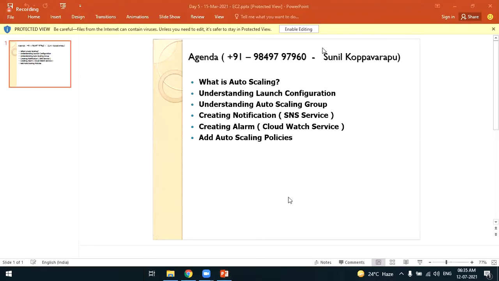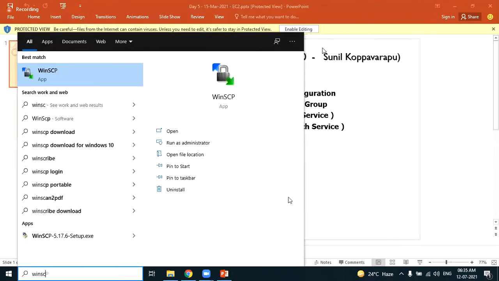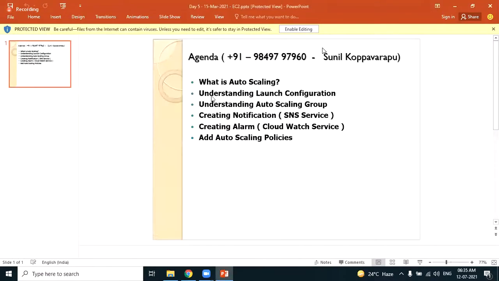No, sir, I don't know about WinSCP. WinSCP is a tool which is used to transfer files from your Windows machine to the Linux machine. It's a very simple tool. Connect to that Linux machine and then, using WinSCP, you can transfer the files. Okay, clear, Nikhil?